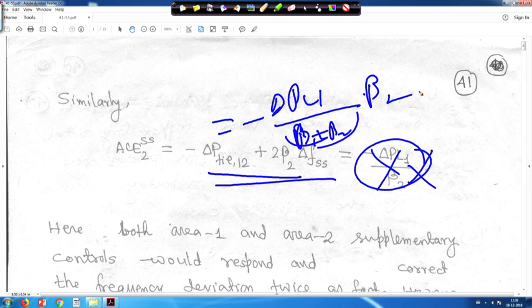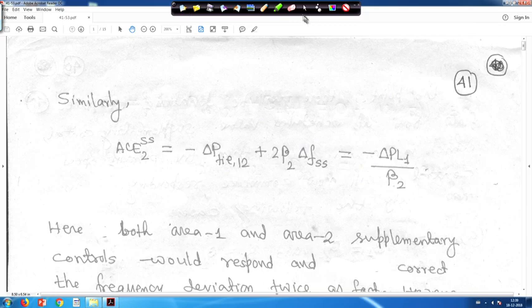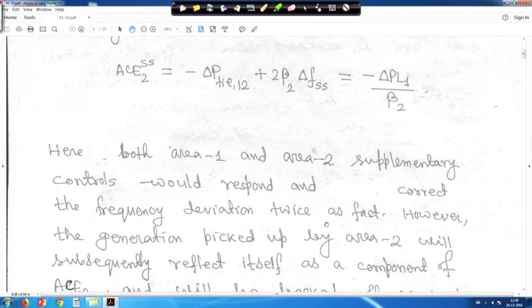What does it signify? It signifies that if you do not set B equal to beta, then the generators in area 1 will generate some power. Similarly, area 2 generators will also respond to this, right. Therefore, the most logical choice is B equal to beta.